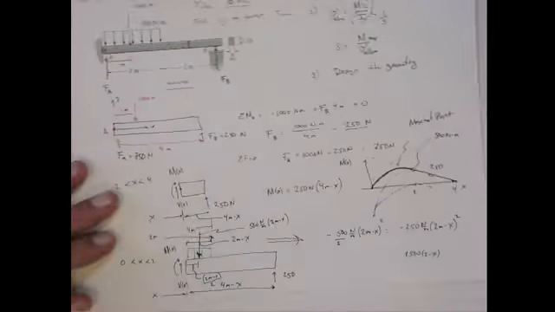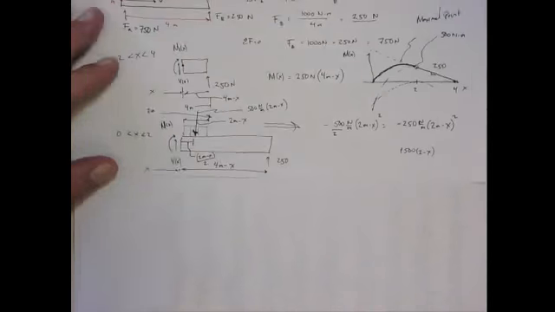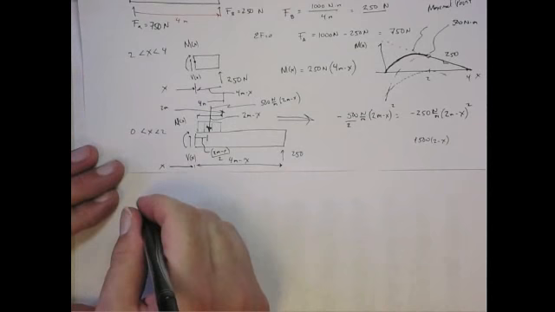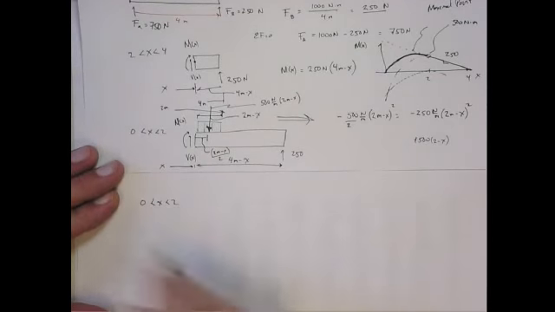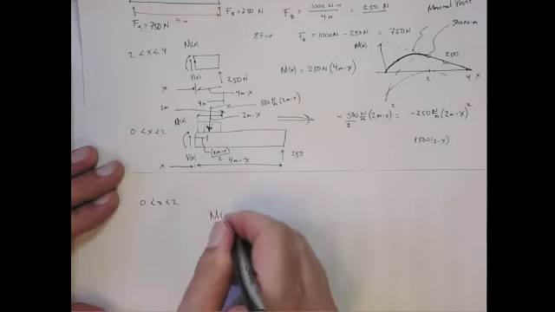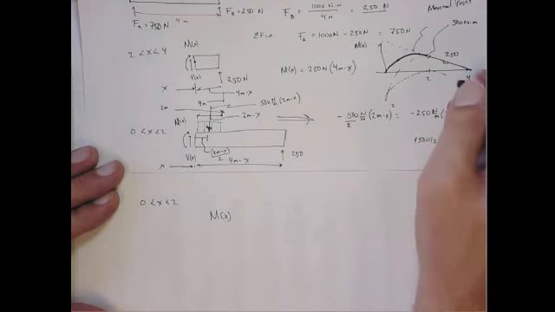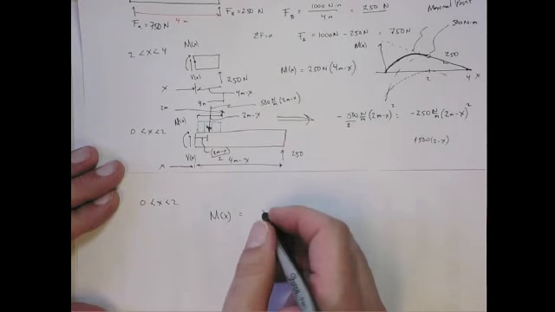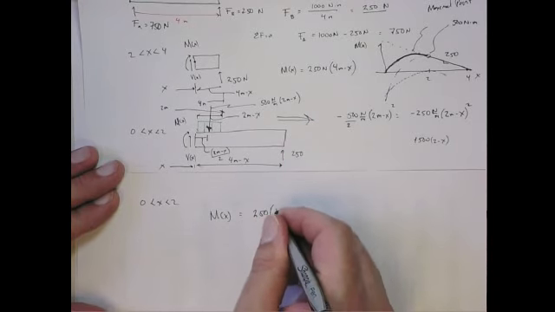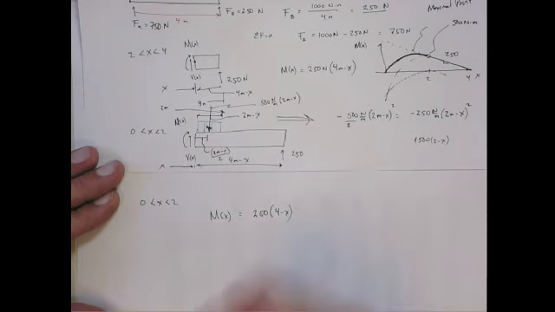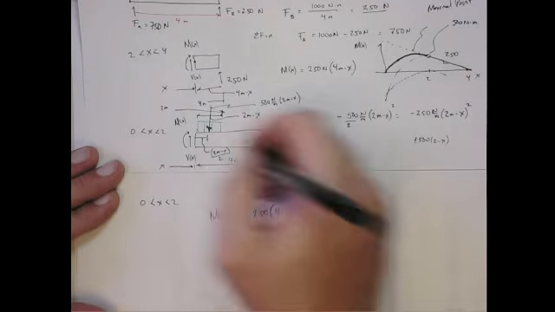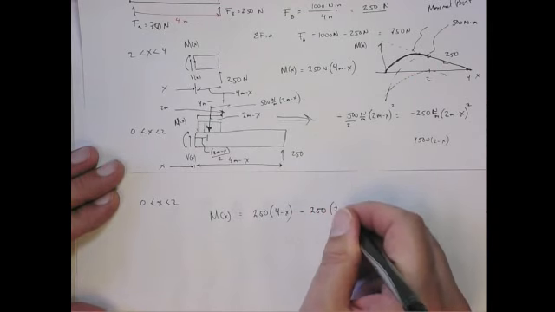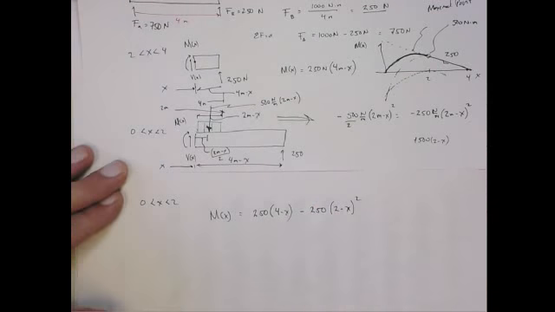Well, we write out the analytical function for the moment and then find the extrema points, just taking the derivative and finding where the derivative is equal to 0. So the moment in that section, between 0 and 2, the internal bending moment is going to be the portion from this point load, that is 250 times 4 minus x, minus the part from the distributed load, which is the minus 250 times 2 minus x quantity squared.